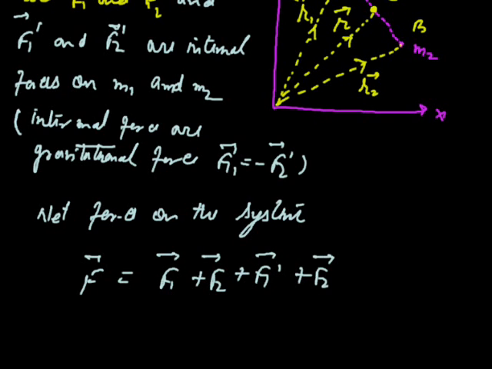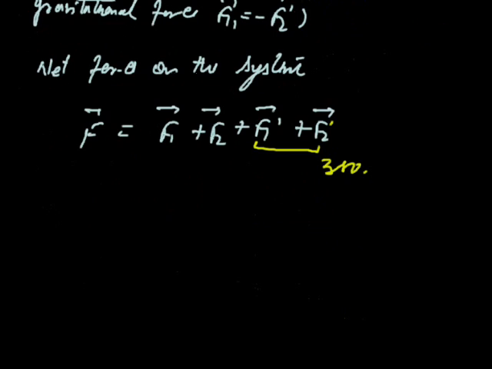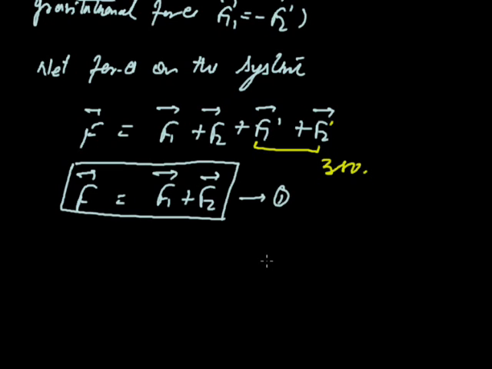But the sum of F1 dash and F2 dash is 0. So the net force F will be F1 plus F2. Here F is the net force on the system. We know very well Newton's second law.